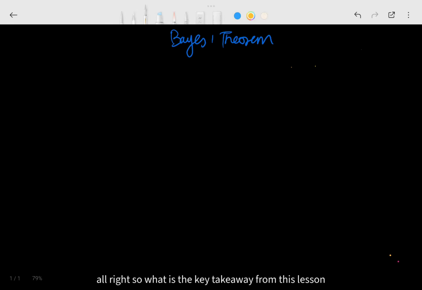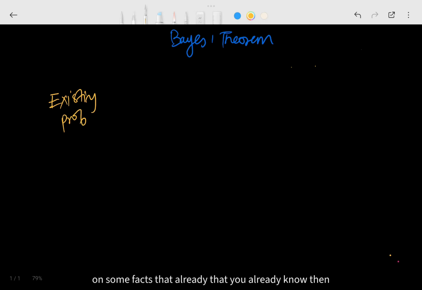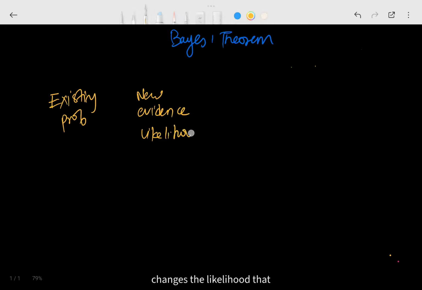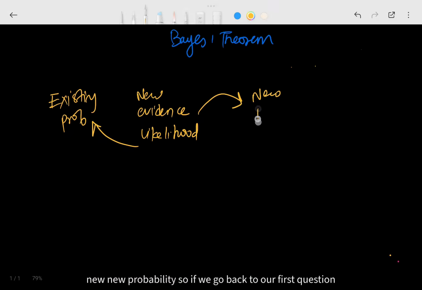Alright, so what is the key takeaway from this lesson? What does Bayes theorem tell you? Why is it even important? Well, essentially what it tells you is that you will know some facts and there is an existing probability of something happening based on some facts that you already know. Then some new evidence comes up, some new information comes up, right? That changes the likelihood of this existing probability and gives you a new probability.